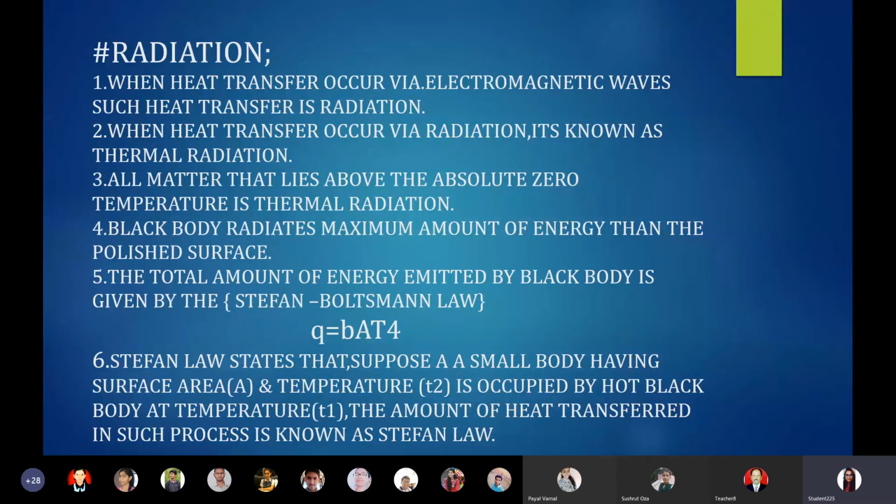Thus, the total amount of energy emitted or radiated by a black body is given by the Stefan-Boltzmann law, and the equation based on it is Q = B A T^4. Here Q is the energy radiated by the black body in 1 second, A is the area of the radiating surface, that is the area of the black body, T is the absolute temperature, and B is the black body constant, which has the value 5.67 into 10 raised to minus 8.